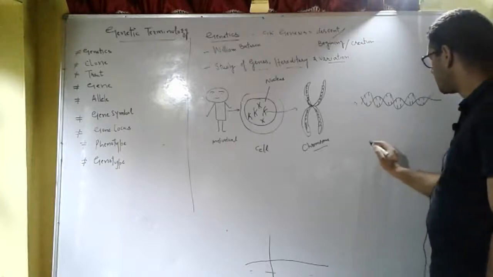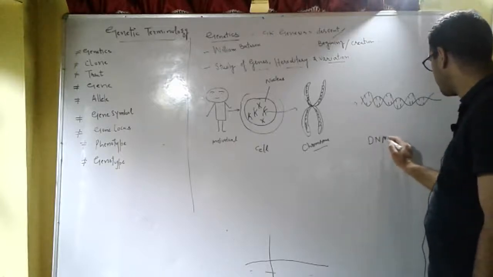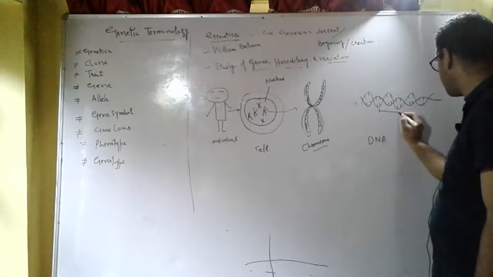So this is what is called DNA. And on this, for example, there can be a gene.